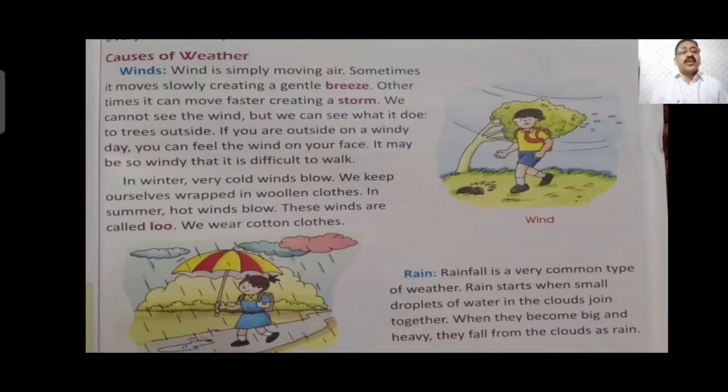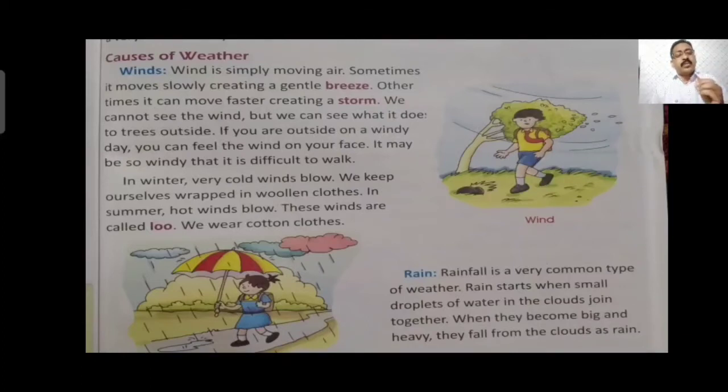Then comes rain. Rain is also one of the causes of weather. Rainfall is a very common type of weather. Rain starts when small droplets of water in the cloud join together, become big and heavy, and fall from the cloud as rain. Means the water vapor process is going on throughout the day.